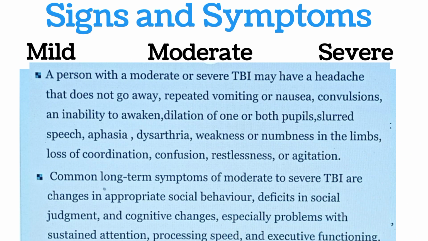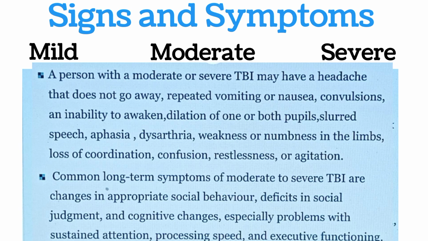In moderate cases, there will be headache that does not go away, repeated vomiting and nausea, weakness, numbness in the limbs, dilation of one or both pupils, aphasia, confusion, or agitation. In severe cases, these symptoms are magnified by intensity, frequency, and severity.